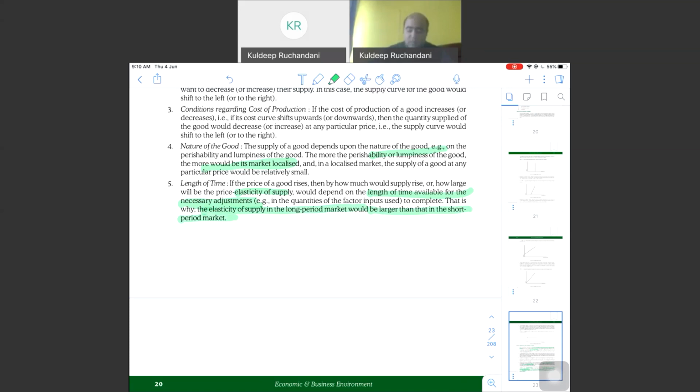So in the shorter period market, I don't have an option, so I will respond very little. The change in quantity supplied will be very small. But if it's a long period market, I will have time to adapt to the changes in the circumstances. Then the elasticity will be more. Clear? So that is length of time.